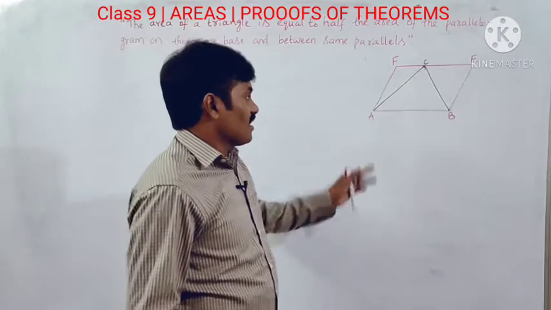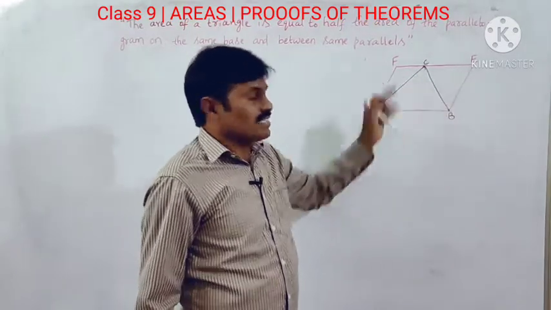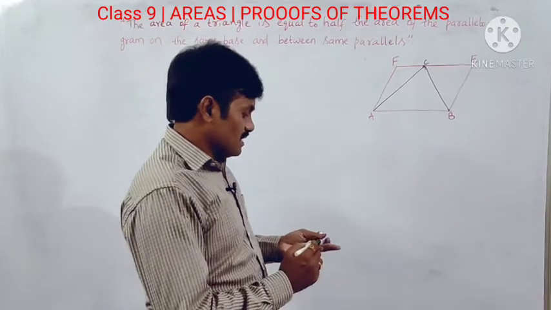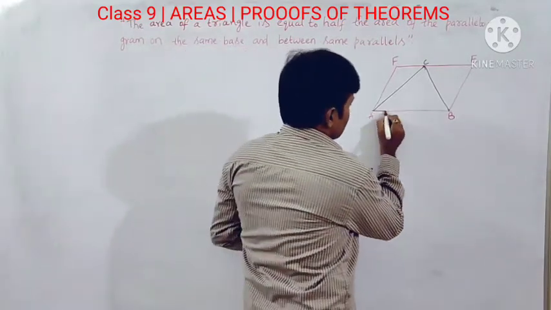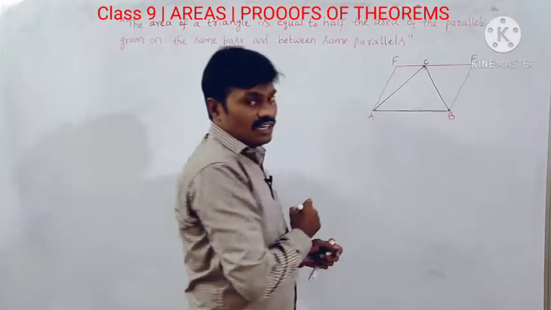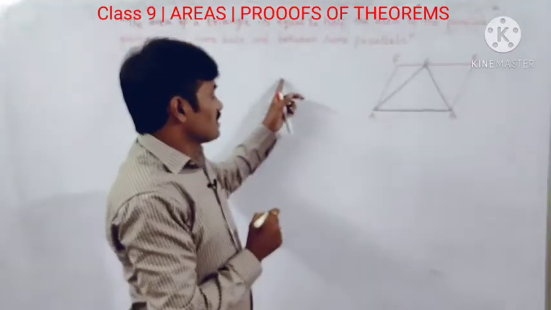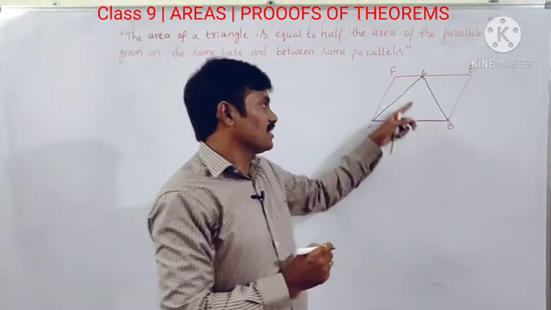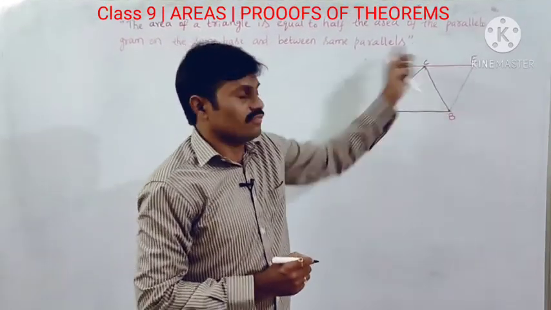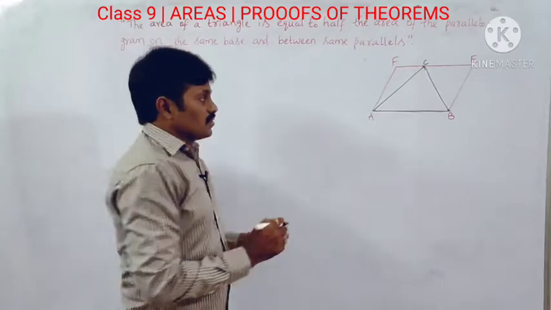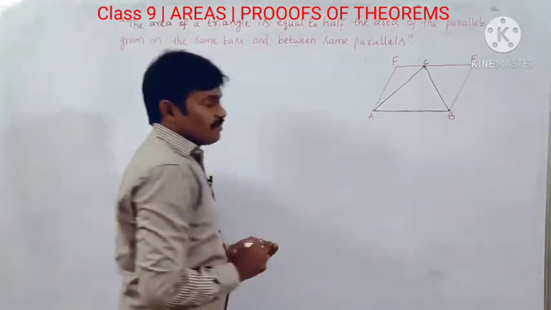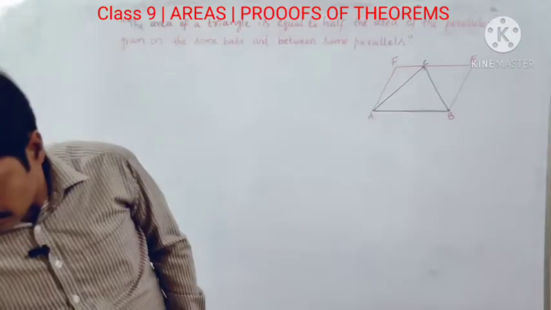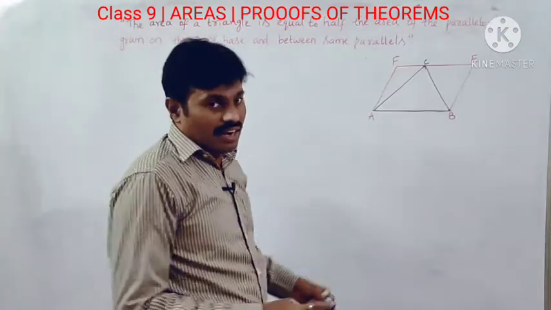See, further I have considered ABEF is a parallelogram, and ABC is a triangle. ABC is another triangle which lies on the same base AB and in between the same parallels AB and EF. So here ABC is one triangle and ABEF is a parallelogram.